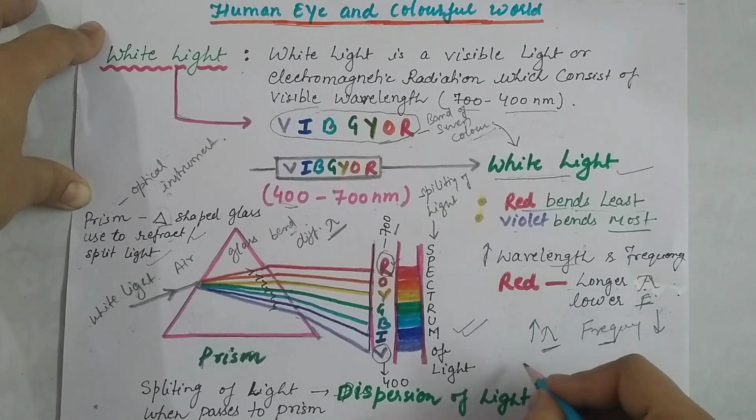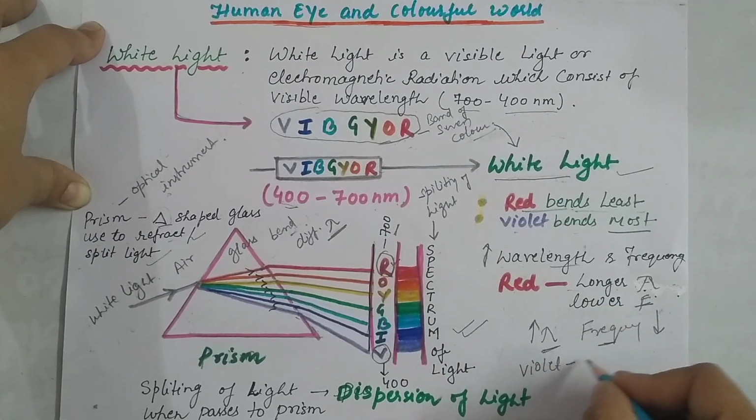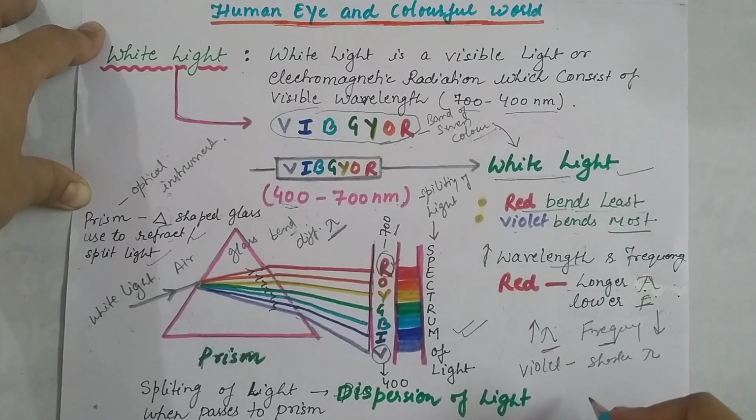In the same way, violet has a shorter wavelength, which means it has more frequency.